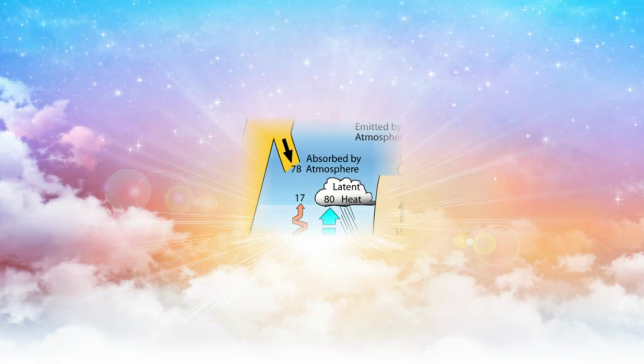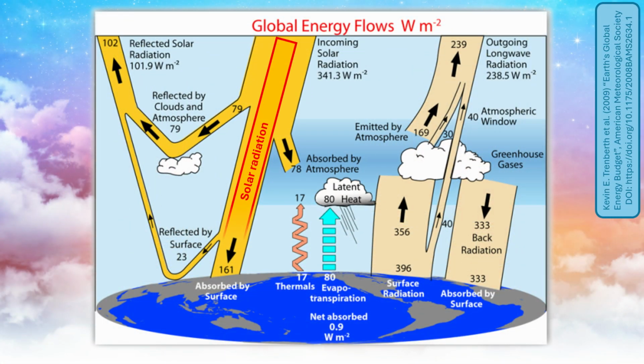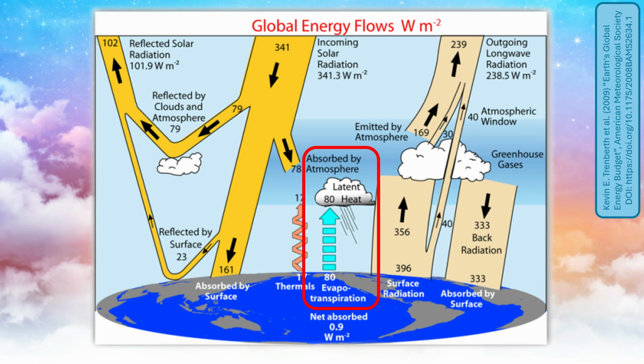Energy reaches Earth primarily as solar radiation. When this energy reaches oceans, lakes, soils, and vegetation, a large fraction does not directly warm the air. Instead, it evaporates water. The energy used in evaporation is called latent heat. Unlike sensible heat, latent heat does not immediately increase temperature. Instead, it is stored as potential energy associated with the separation of water molecules during evaporation.